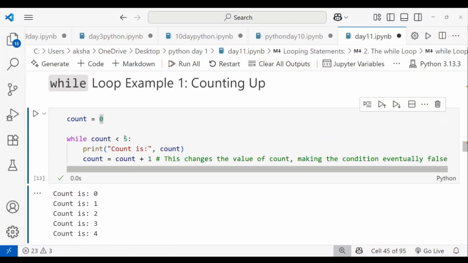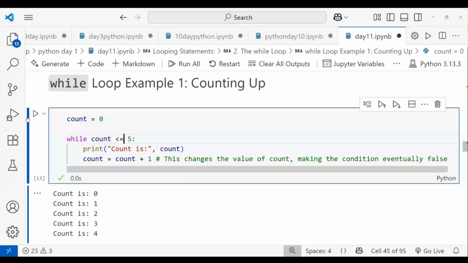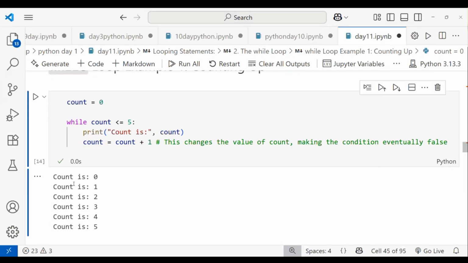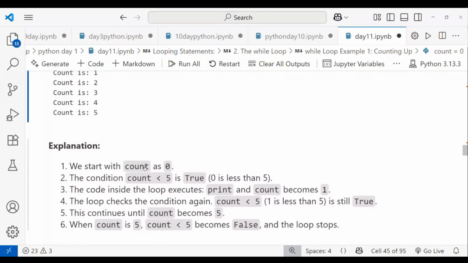If you want 5 as well, you have to use less than or equal to 5, and then it will print 5. Coming to the explanation, we start with count as 0. You have to initialize a value, which I also call the starting value. Then the condition is that count is less than 5. Is 0 less than 5? Yes, so it will run.